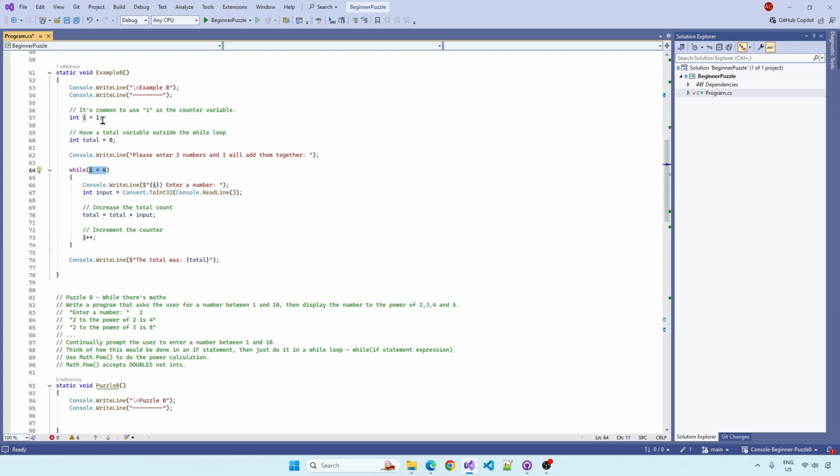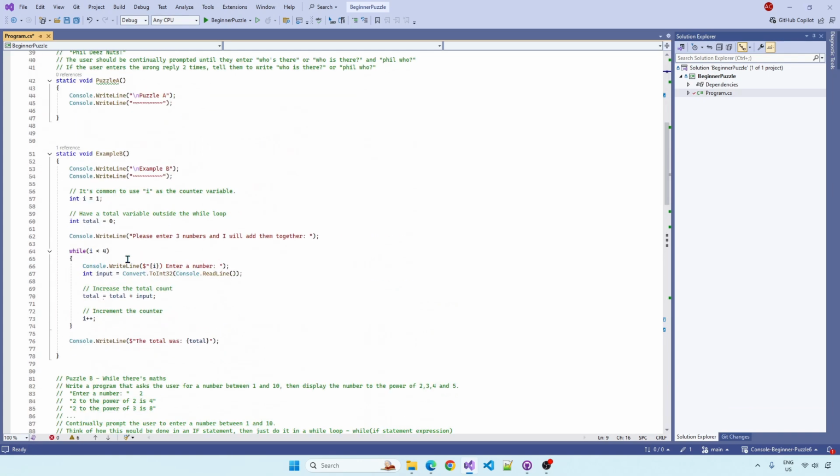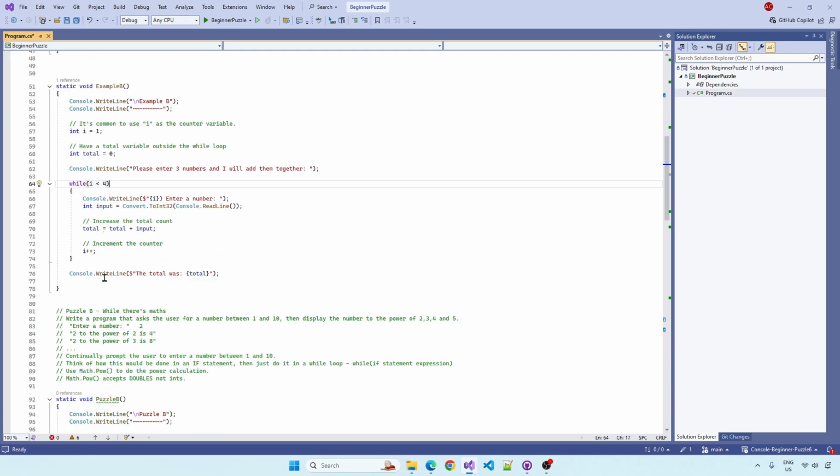3 times, so we're starting at 1 this time, not 0, which is a little bit confusing. So it's going to go 1 through the while loop, 2 through the while loop, 3 through the while loop, and then this is not going to be true because 4 is not less than 4 and the while loop will end. So we're using logic here instead of just setting it to true to run all the time. We're using logic here to set it to false, stop it running when we get to loop 4.